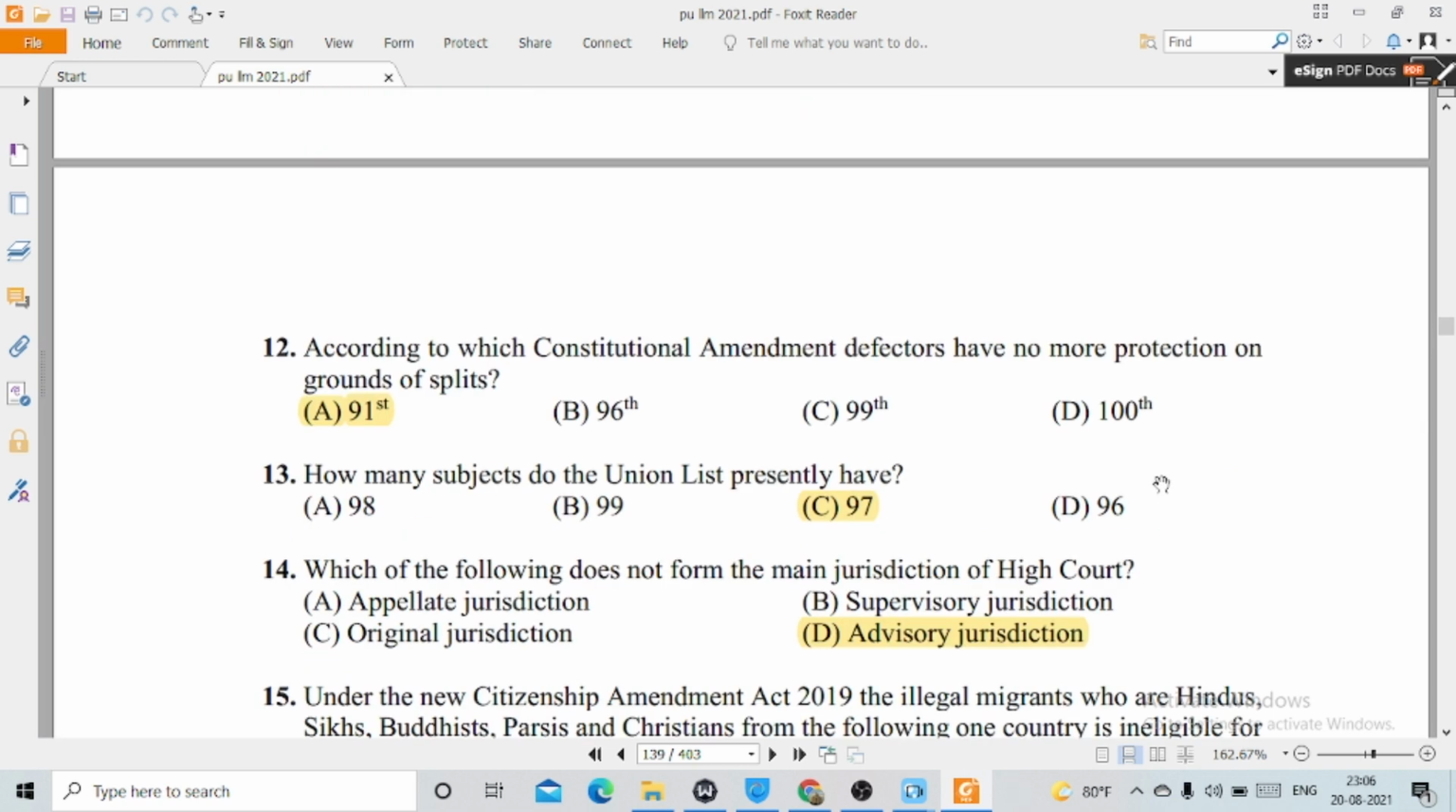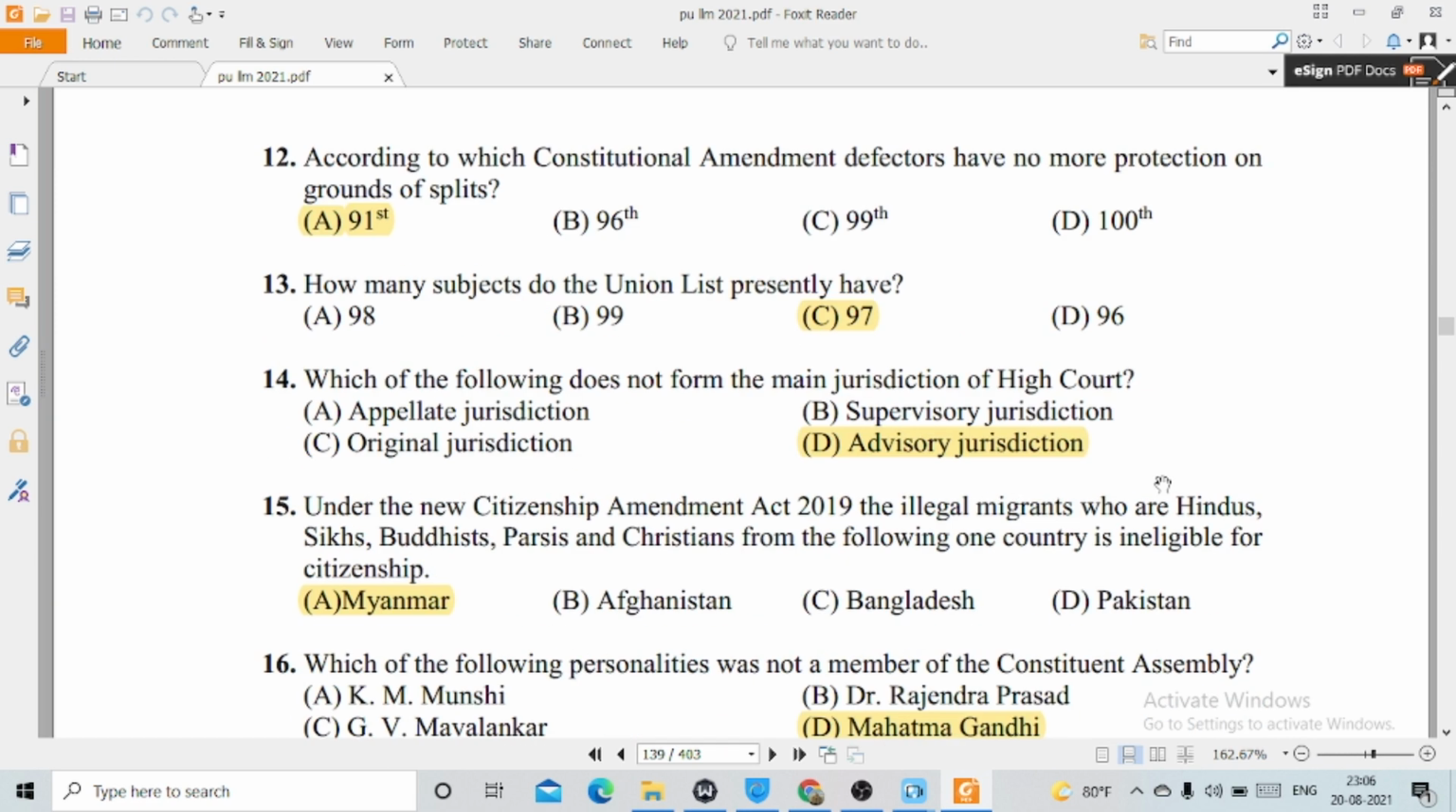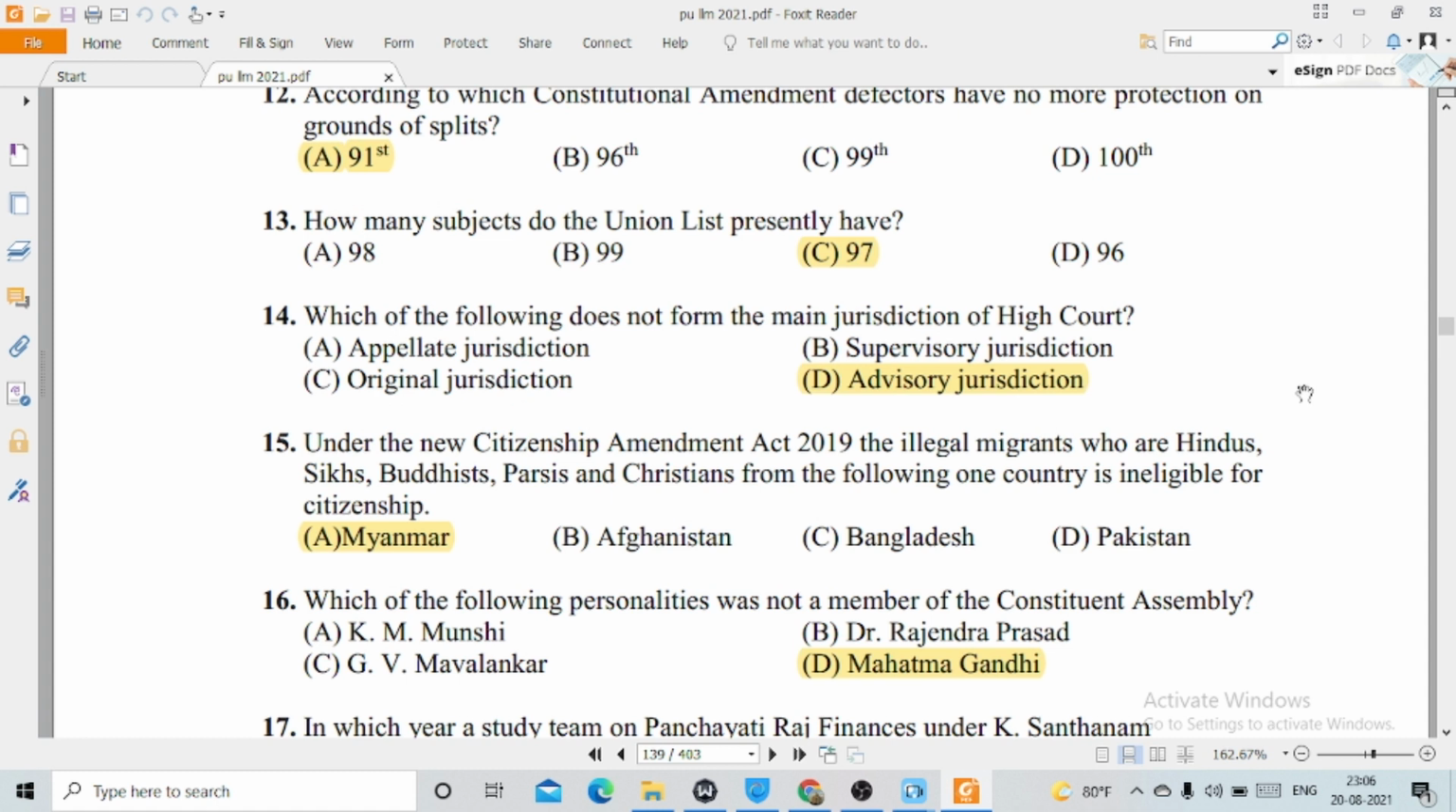12, according to which constitutional amendment defectors have no more protection on grounds of splits, is option number A, 91st. 13, how many subjects do the union list presently have? This is option number C, 97. 14, which of the following doesn't form the main jurisdiction of High Court? This is option number D, advisory jurisdiction.